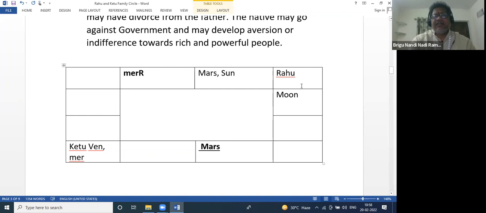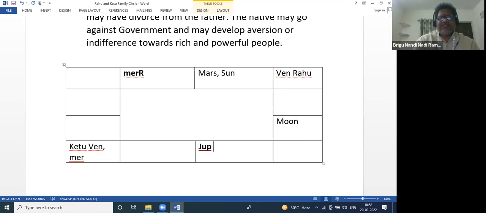This is the junior's entire horoscope. And Venus is here. Moon is here. I don't remember exactly if Jupiter is in this house or in another house. Jupiter or Saturn like here somewhere.